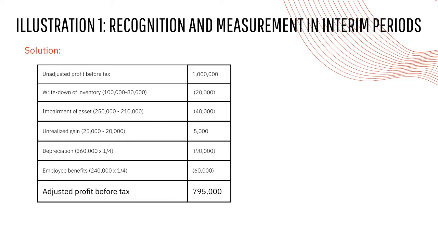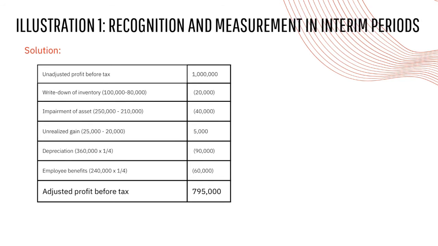Less write-down of inventory na 20,000 from 100,000 carrying amount less net realizable value na 80,000. Impairment of asset na 40,000 ay ililess din natin sa unadjusted profit before tax. Nakuha yung impairment of asset na 40,000 through deducting the carrying amount to its recoverable amount. Unrealized gain na 5,000, also less din natin ang depreciation na 90,000 from 360,000 multiplied by 1 divided by 4. At ganoon din sa employee benefits na 240,000 multiplied by 1 divided by 4. Para makuha natin yung 60,000 and we will come up with the adjusted profit before tax na 795,000.